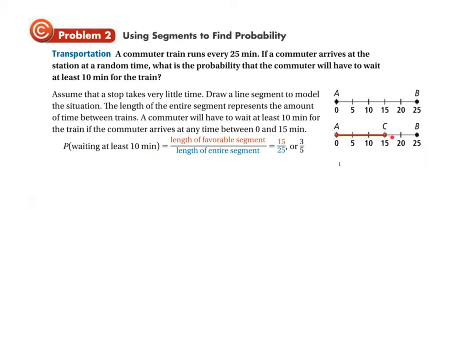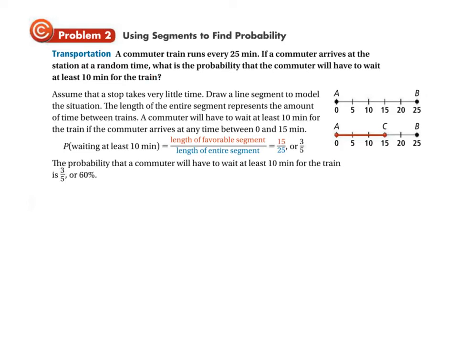Okay? And in this case, there's a 15-minute window of time where you could be waiting at least 10 minutes out of the total of 25 minutes, the length of the entire segment. So when you simplify that by dividing by 5, you get 3/5. So there's a 3/5 chance or 60% chance or 0.6 chance that the commuter will wait at least 10 minutes for the train. Yep, that's it.